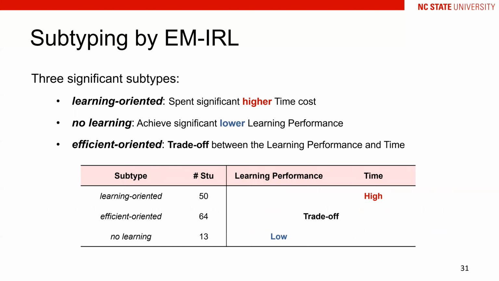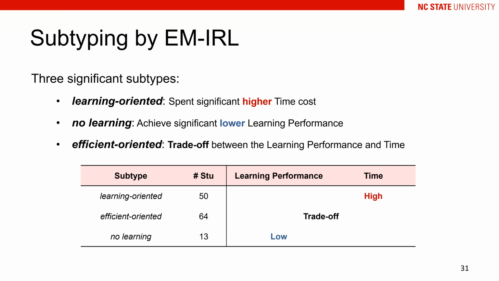solution. As a summary, the learning-oriented subtype takes significantly longer time than the other 2 groups and achieved good learning performance. It is suggested that they merely focus on learning the materials well, regardless of the time they spent. The no-learning group has significantly lower learning performance and takes shorter time. It suggested that they did not take learning as the intention when training with ITS.